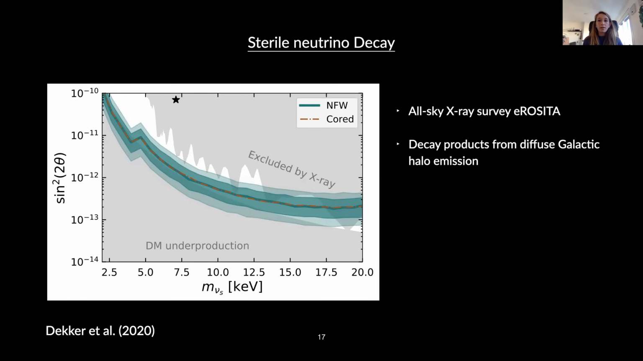And so complementary to these results, we can also look at the decay products of sterile neutrinos with X-rays. Sterile neutrinos decay into a standard neutrino and a photon, which has an energy of half its mass. And so with upcoming data from eROSITA, which is an all-sky X-ray survey, we can obtain the sensitivity to observe such narrow X-ray line emission from sterile neutrino decay products. And so I present here the results from this paper where we studied the diffuse X-ray emission coming from the galactic halo. And the results of this work is shown as the green band, which also nearly closes the gap between the upper and lower constraints for sterile neutrinos.